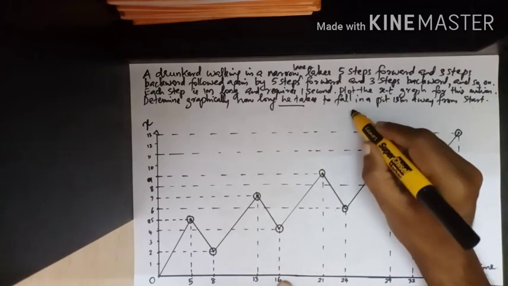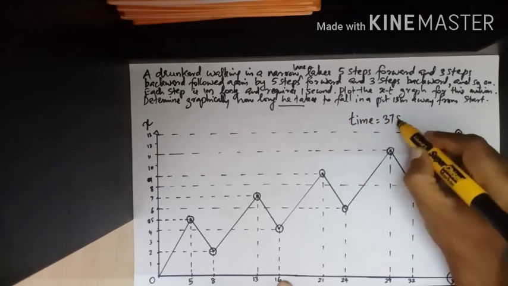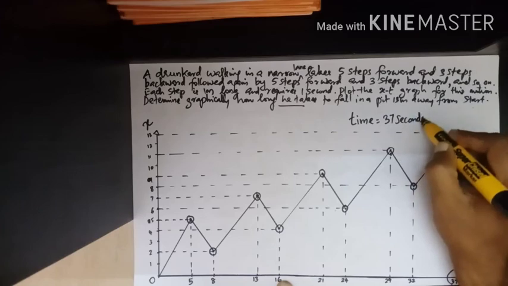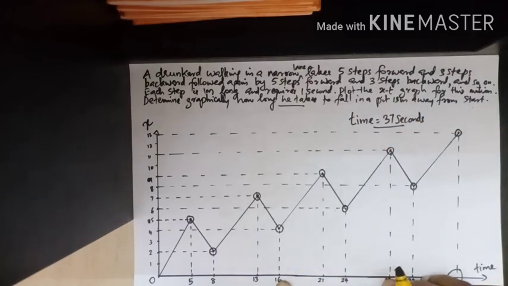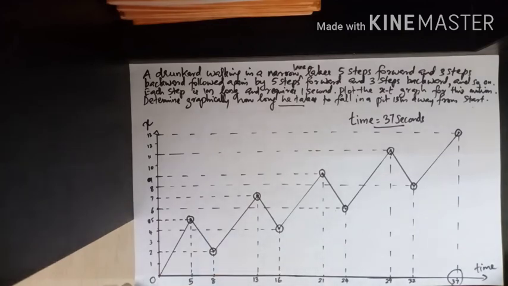So what's the time taken? We can write: after a time of 37 seconds, he is falling in a pit. The pit is at a distance of 13 meters from the starting point. Here what we have done is, this is 5 seconds, now 3 seconds, total 8 seconds, again 5 seconds, 3 seconds, 5 seconds, 3 seconds, 5 seconds, 3 seconds and 5 seconds.